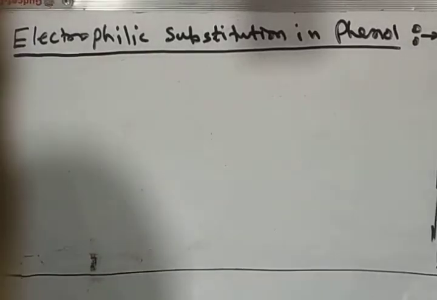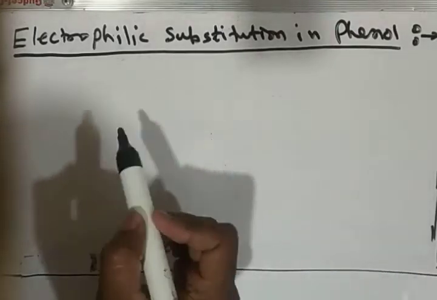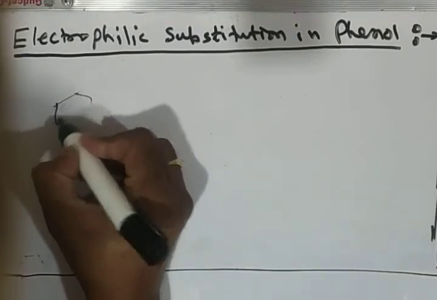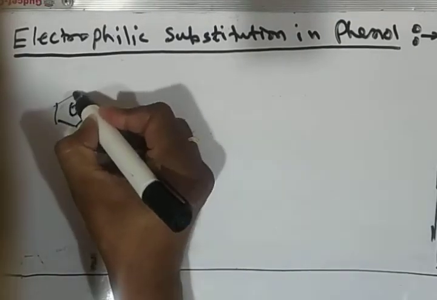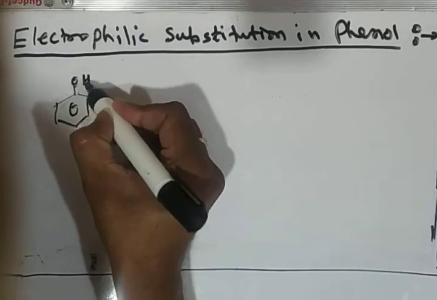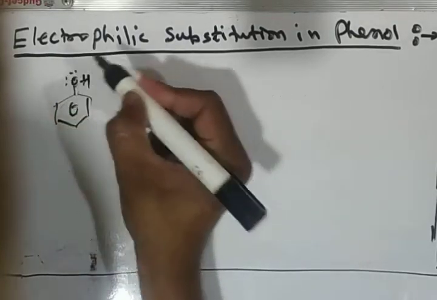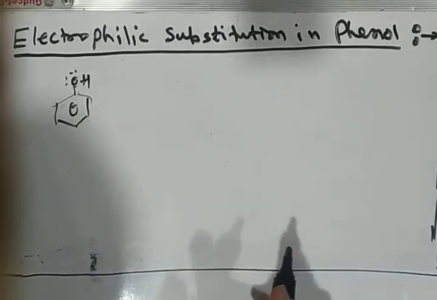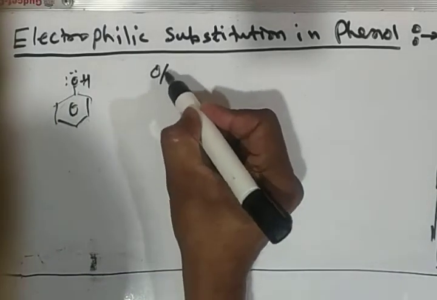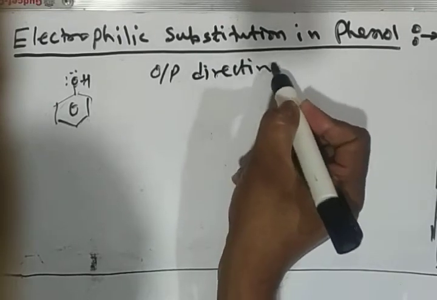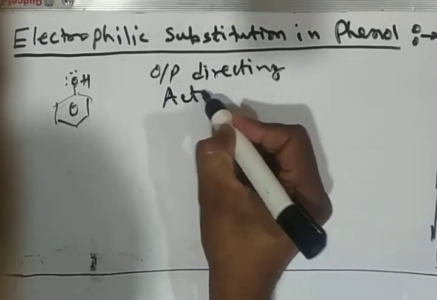Hi students, now we'll discuss electrophilic substitution in phenol. Phenol is known to you, the structure is like this. This is hydroxybenzene. This OH group in phenol is ortho para directing and activating.